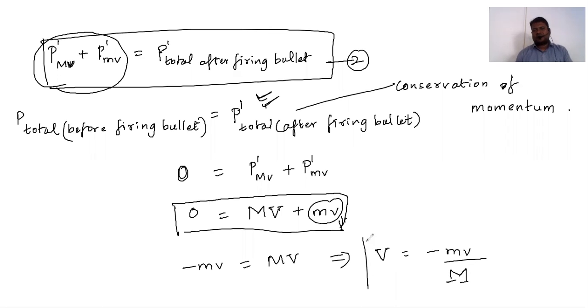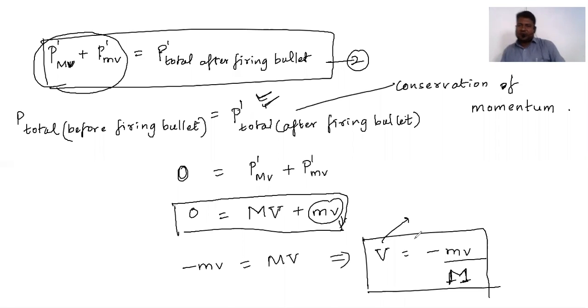What does this minus sign indicate? We were talking about recoiling of the gun. So to find the recoiling velocity of any gun, you can use this formula. Is this clear, my dear kids? What are we finding out here? Is this clear?